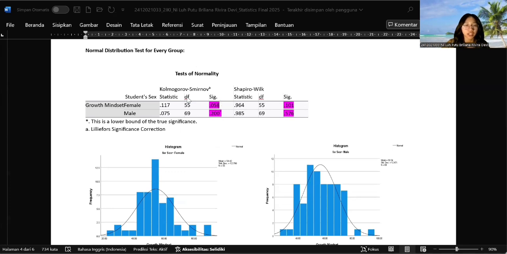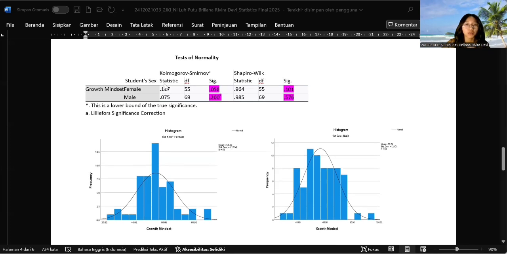In the table here, we can see that there are two columns. First is Kolmogorov-Smirnov, and the second is Shapiro-Wilk. For both the Kolmogorov-Smirnov and Shapiro-Wilk for female and male, the significance is more than 0.05. That indicates that the data is normally distributed.